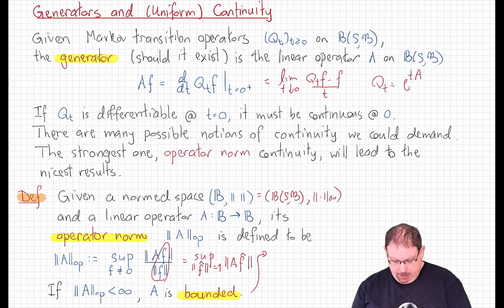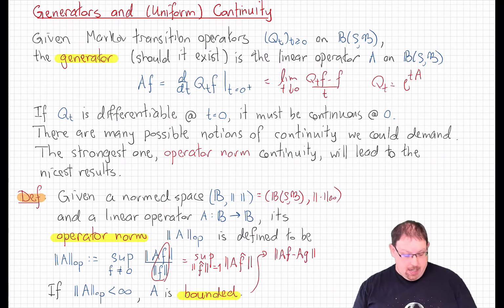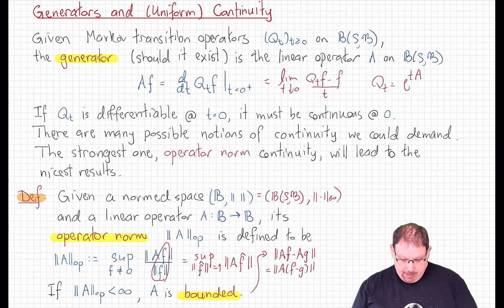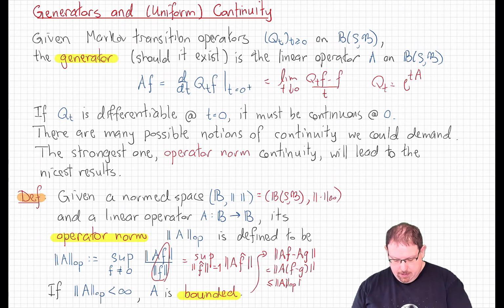Now, let's note what bounded really means here. Using the linearity, we note that if I have two elements, f and g, of the normed space, consider the difference, Af minus Ag. By linearity of A, that's A applied to f minus g. And if this ratio here is bounded by this finite constant, then this will be less than or equal to that constant times the norm of f minus g.